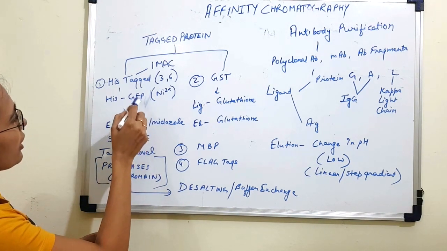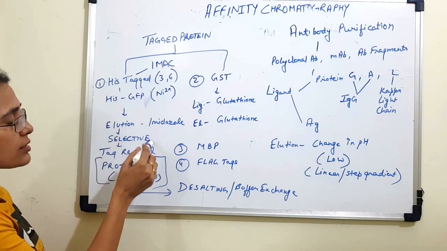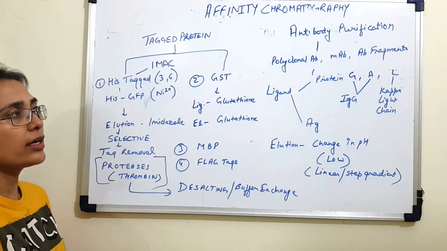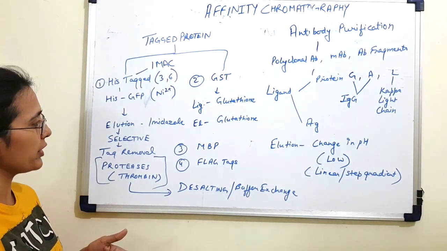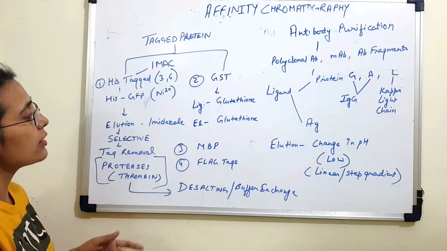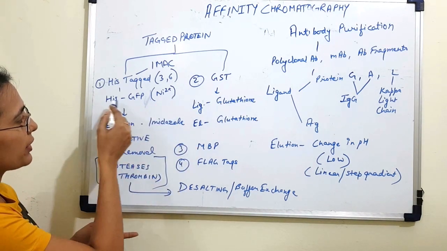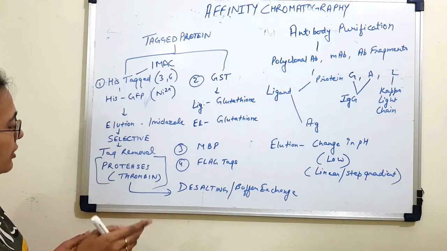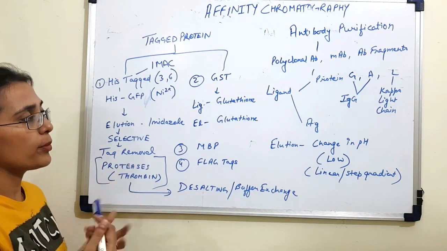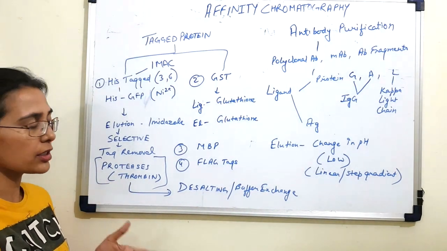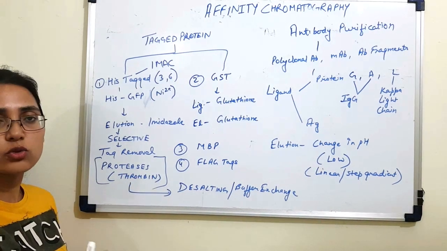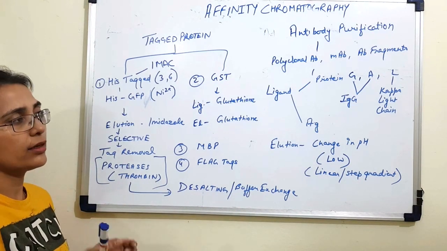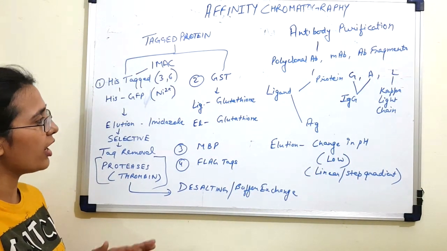Now, in case of His tag purification, elution is done using the selective method in which a competitive biomolecule is provided which has an affinity for either the ligand or the protein of interest. In this case, imidazole, which has a greater affinity for nickel as compared to His tag protein, is used for elution. Now, another important factor is that your recombinant protein must have a recognition sequence for protease, which can be used to remove the tags. Now, the most common protease used for removal of tag is thrombin, and the tag removal can be done either in the column or after elution.